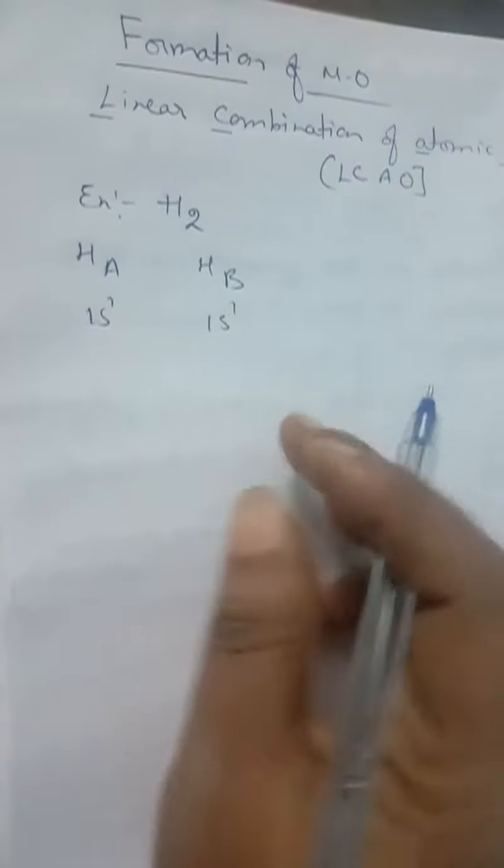So here we are taking an example of a homonuclear, meaning same-atom, H2 molecule. Here 2 hydrogens are there, in which one is named hydrogen A and another is named hydrogen B. Each hydrogen atom has only one electron in its s orbital, isn't it?